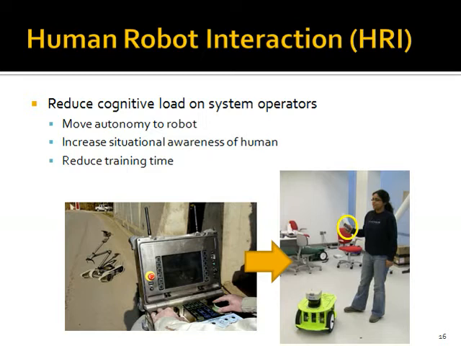A key advantage of the autonomous technologies that we're developing is that the robots require less attention by their human operators. We are developing unobtrusive and cognitively lightweight interfaces, such as the iPhone interface on the right, that allow the human to be a partner with the robot, not its servant.